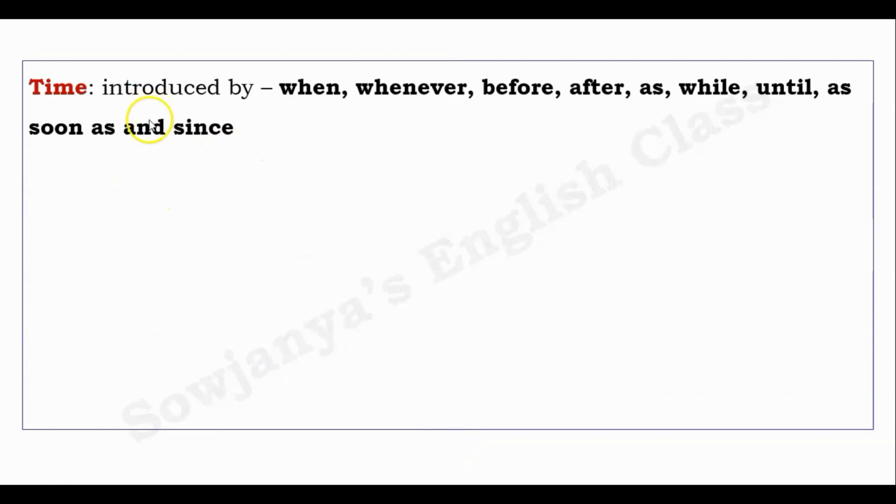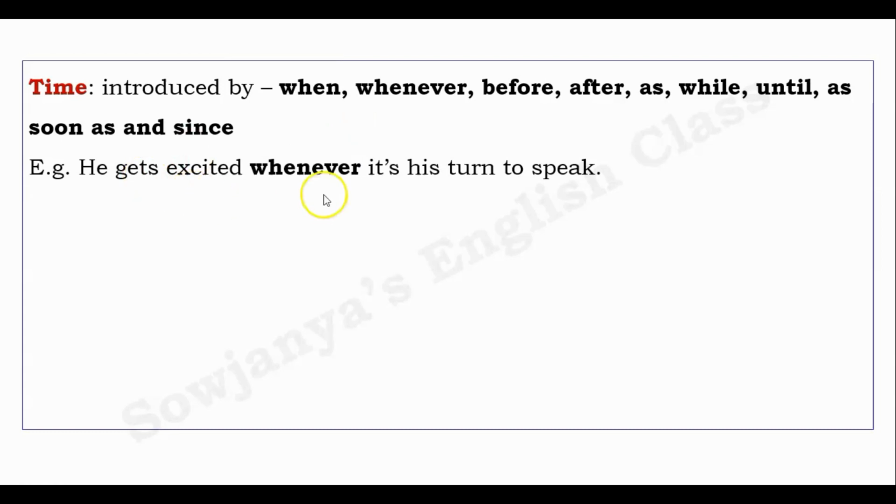An adverb clause of time. It is introduced by the subordinators when, whenever, before, after, as, while, until, as soon as, and since. The list is very big, but it is not so difficult to understand. Example: he gets excited whenever it's his turn to speak. He gets excited whenever, in the sense, whenever he gets an opportunity. Never mind the time, place, whatever it is. He gets excited whenever it's his turn to speak.